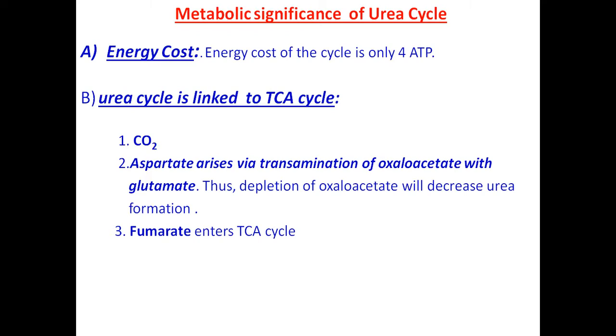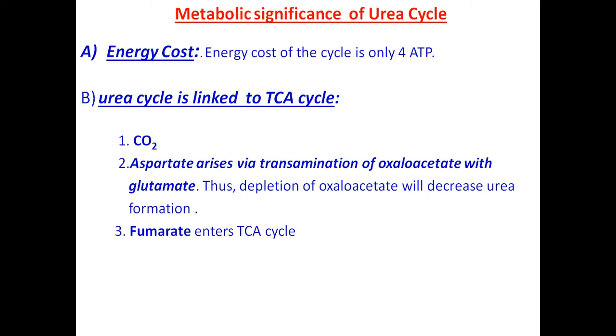So oxaloacetate, which is formed as an intermediate in the TCA cycle, you must have seen, this oxaloacetic acid reacts with acetyl CoA in the beginning of the TCA cycle and is converted to citric acid. And finally this oxaloacetic acid is regenerated in the TCA cycle at the end of the reaction.